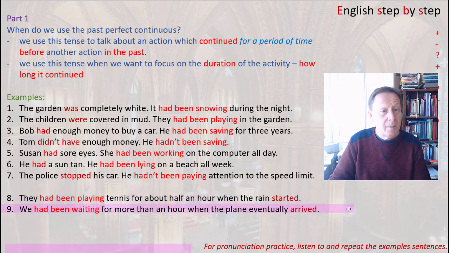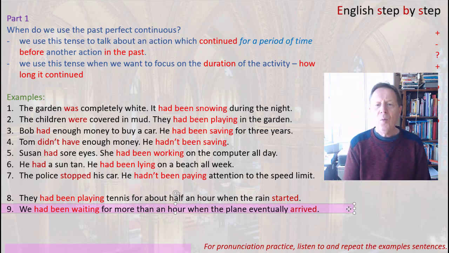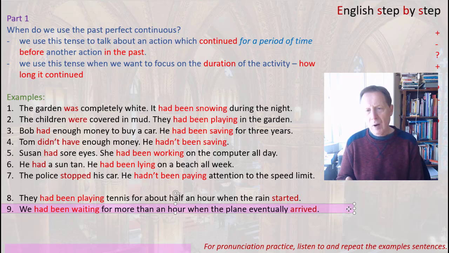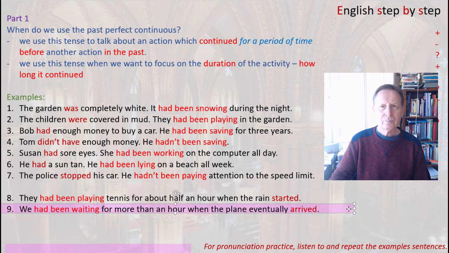Example number 9 here. We had been waiting for more than half an hour when the plane eventually arrived. So we had been waiting. You can use this as the beginning of many sentences. For example, we had been waiting for more than half an hour when the doctor arrived. We had been waiting for more than half an hour when the rain started again. So those are all examples with past perfect continuous.